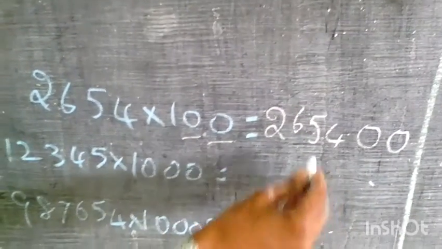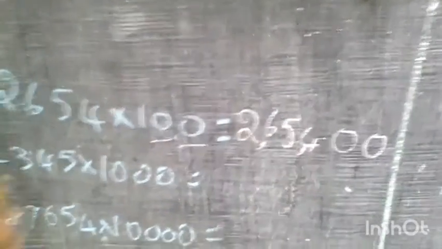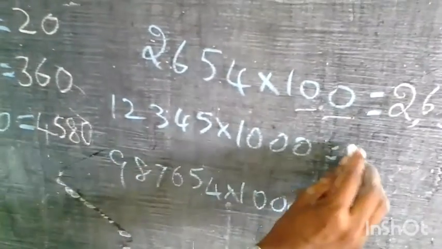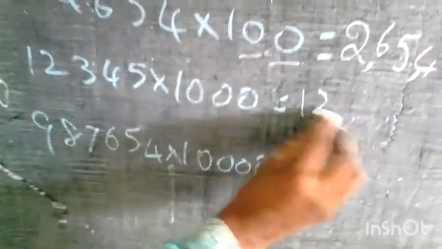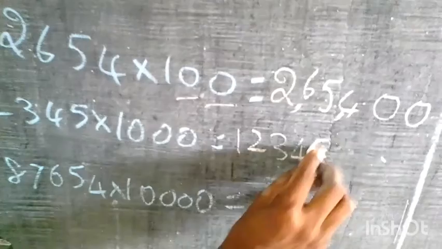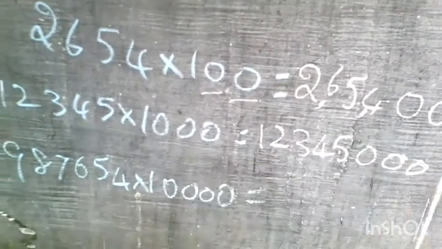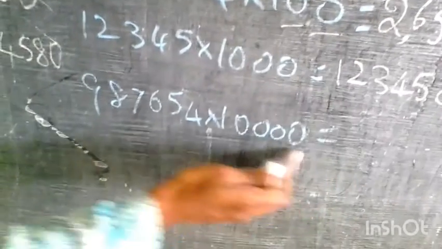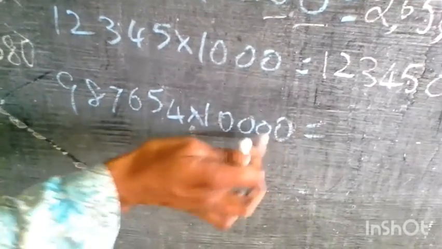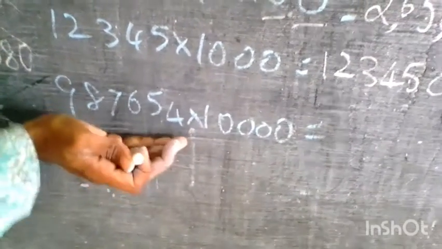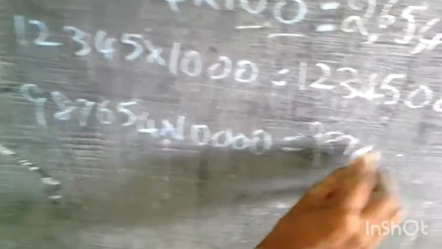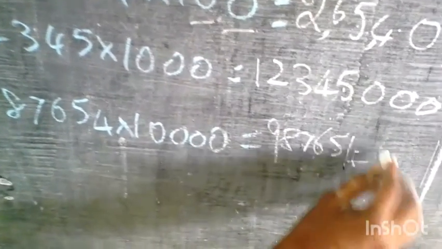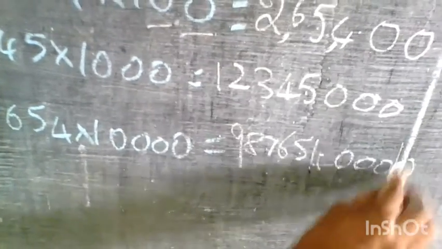So the answer is 2,65,400. Similarly, you multiply this with 1,000. 3 zeros are there, so we have to put 3 zeros: 1, 2, 3, 4, 5, 0, 0, 0. Similarly, here you check it. I am multiplying with 10,000, so I have 4 zeros. After this number, I have to put 4 zeros. That's it. The multiplication is 9, 8, 7, 6, 5, 4, 0, 0, 0, 0.